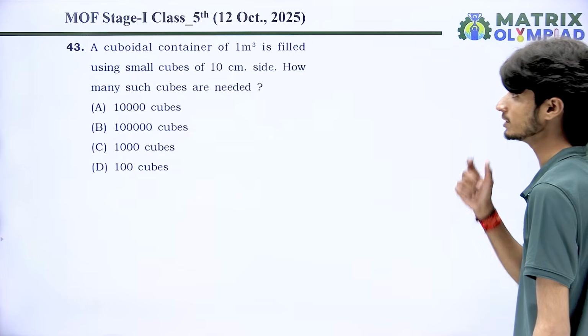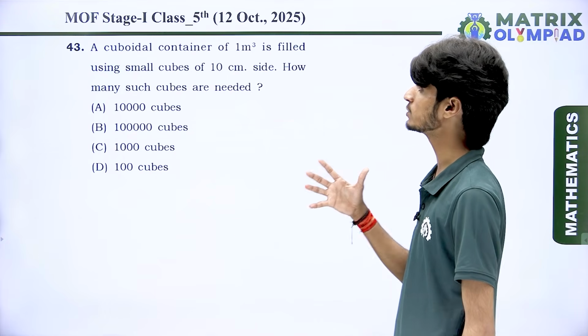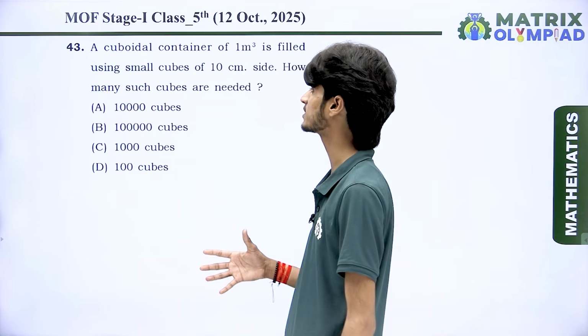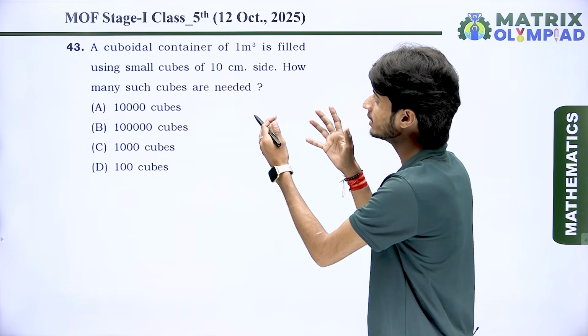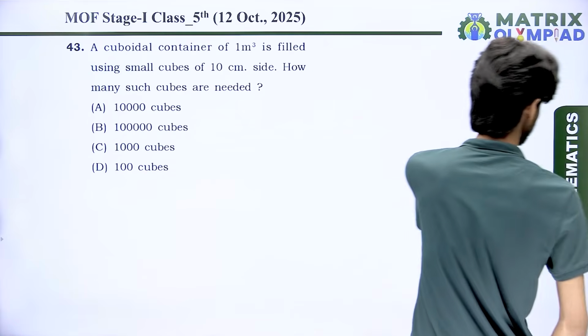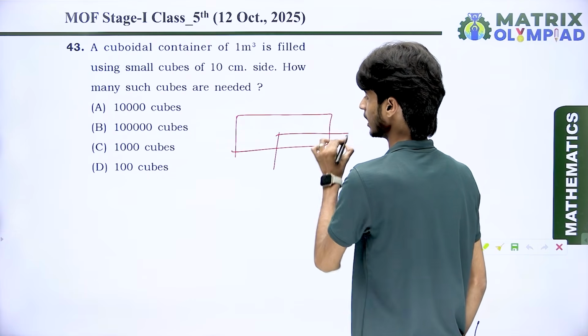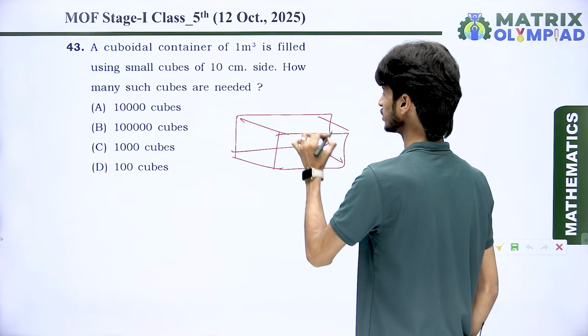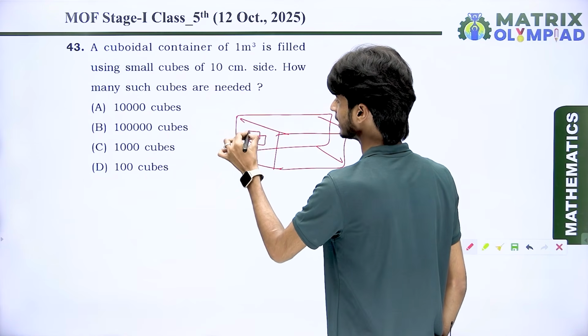Let's come to the next question. A cuboidal container of 1 meter cube is filled using small cubes of 10 centimeter side. How many such cubes are needed? It means there is a cuboidal container. Cuboid means we have a shape like that, and in that shape we have smaller cubes like this.